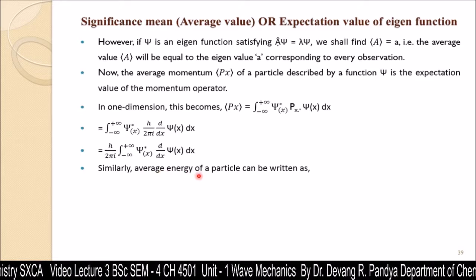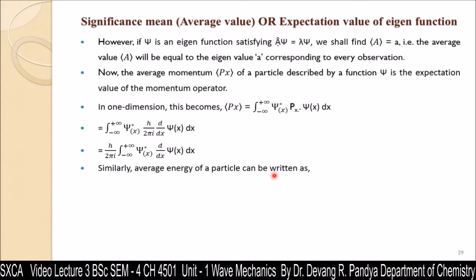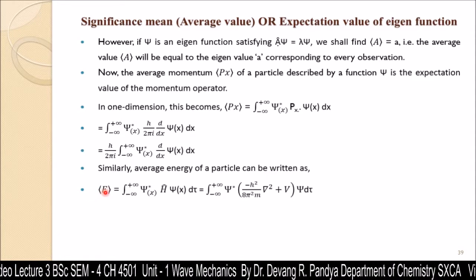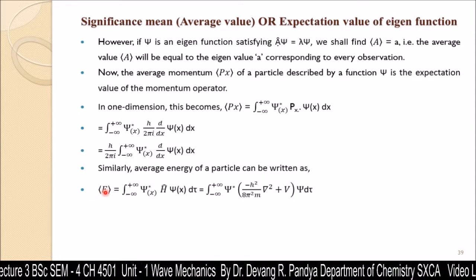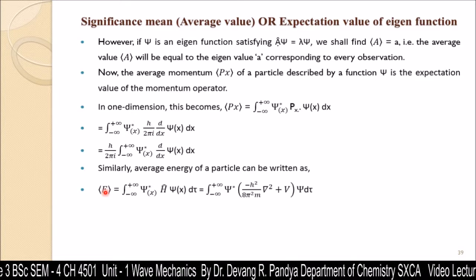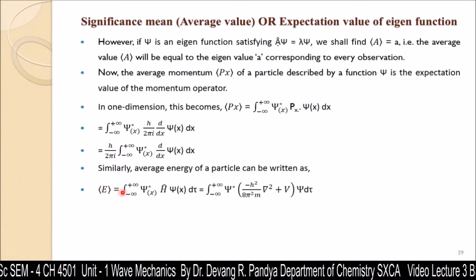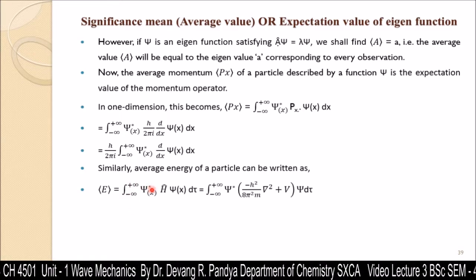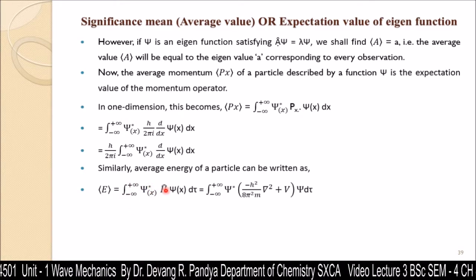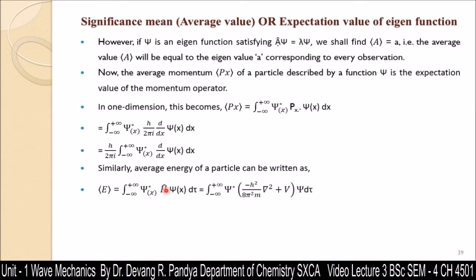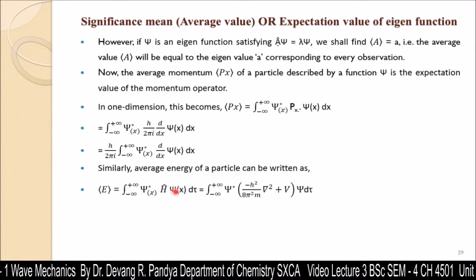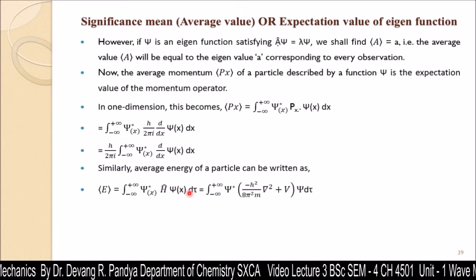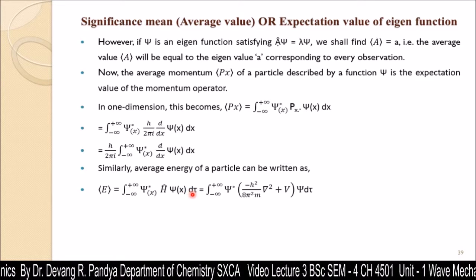Similarly, the average energy of a particle can be written as, so we need to put the energy into this box to give the significance, the average value of energy or expectation value of energy. That is represented as integration from minus infinity to plus infinity of psi star x H hat, H hat meaning the Hamiltonian operator, psi x d tau. Now this is on three components x, y and z. That's why the displacement is written as d tau.